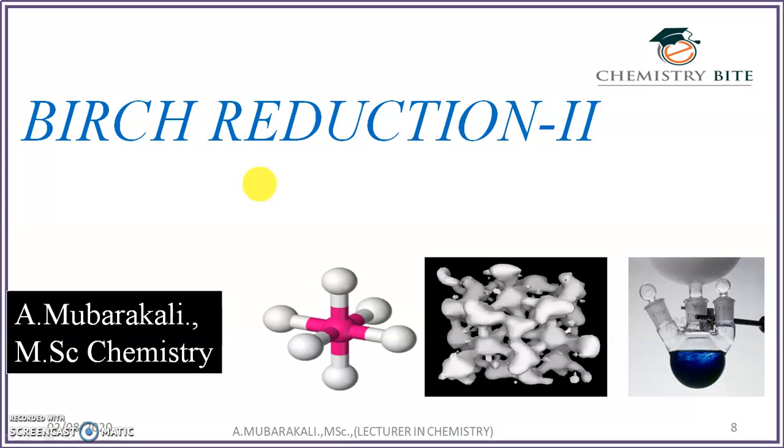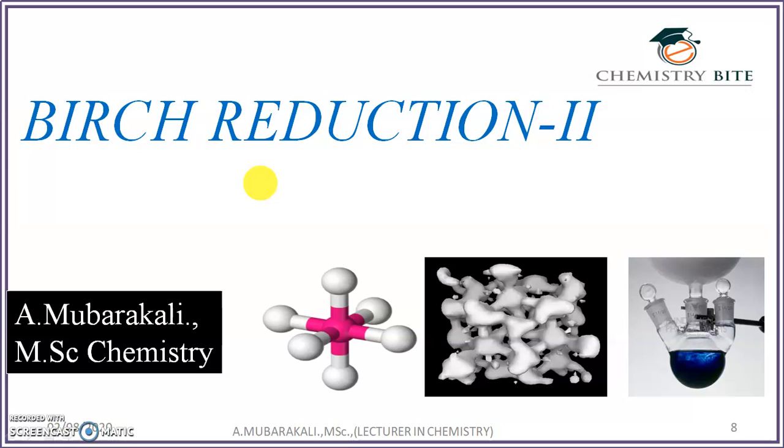So in the last lecture we discussed the Birch reagent, that is sodium dissolved in ammonia, and how it reduces aromatic compounds into cyclohexadiene. Along with that, we also discussed the regioselectivity of the Birch reagent on substituted aromatic compounds.